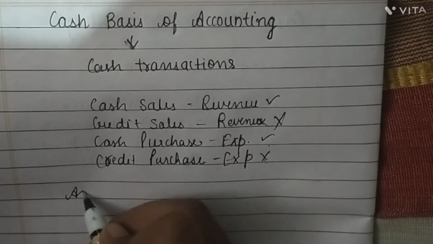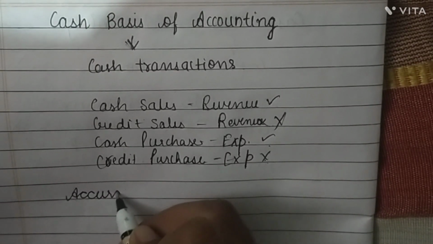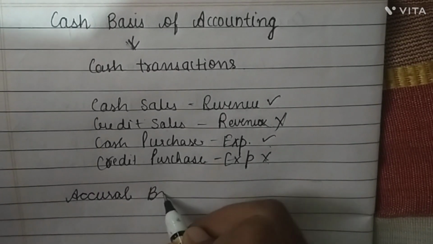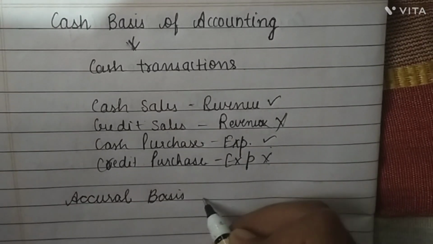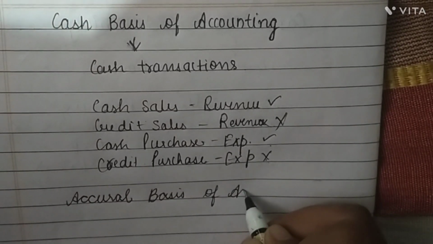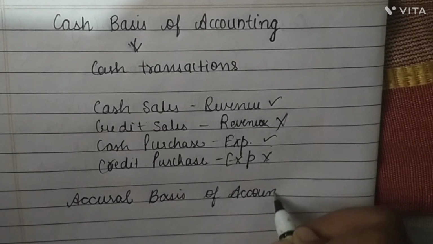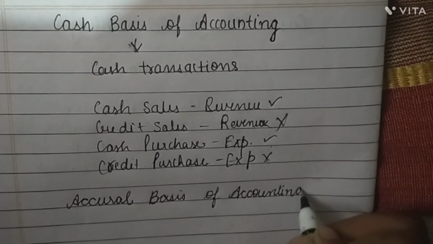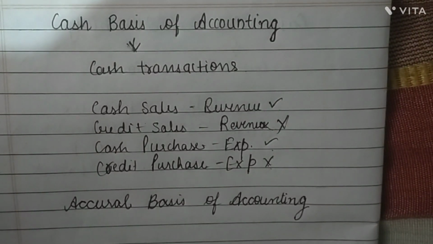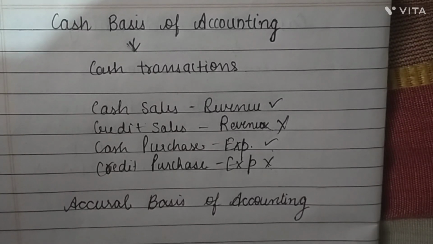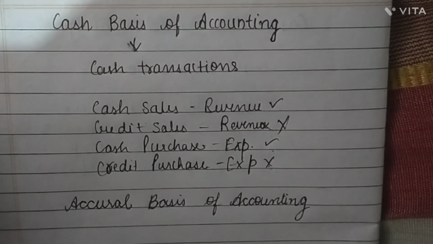Next concept is accrual concept. This concept says that both credit as well as cash transactions are recorded, but only of the current year, not of next year. If we say that cash is received in advance, it is not recorded in accrual basis of accounting, but in cash basis it can be recorded.